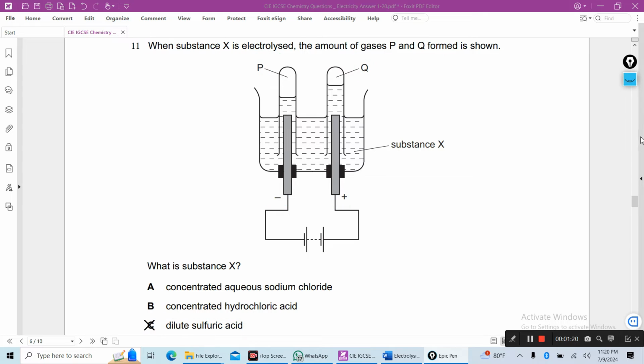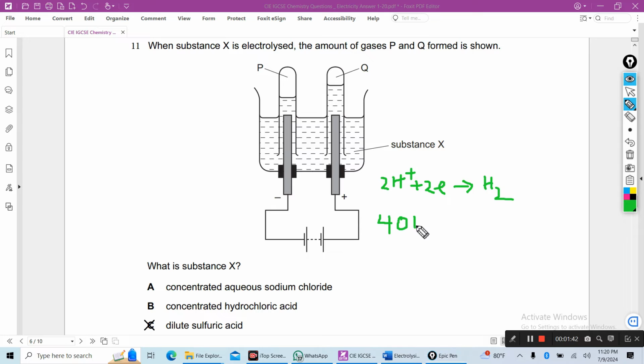And you see, at the cathode 2 hydrogen ions gain 2 electrons to produce hydrogen, and at the anode 4 OH minus lose 4 electrons to produce oxygen and water.